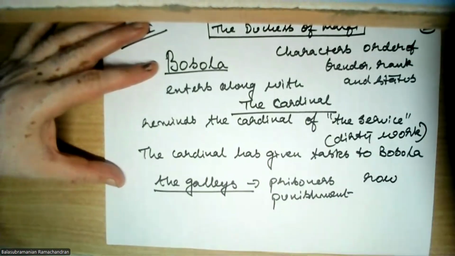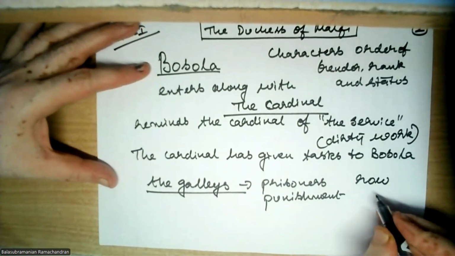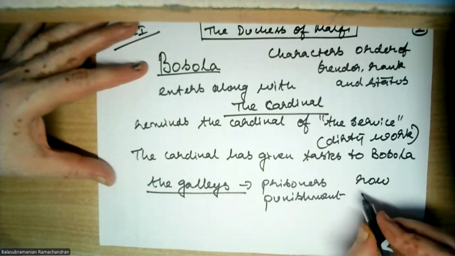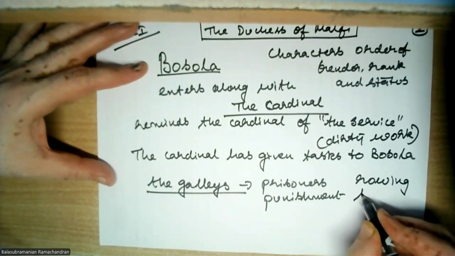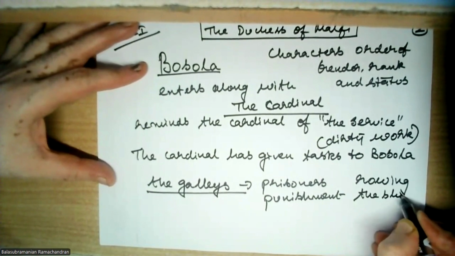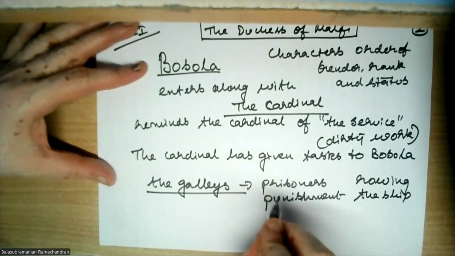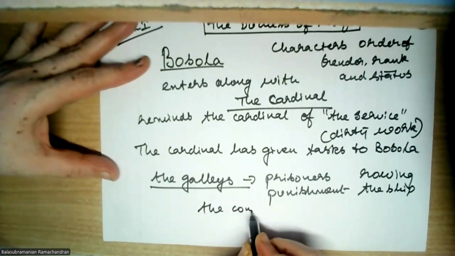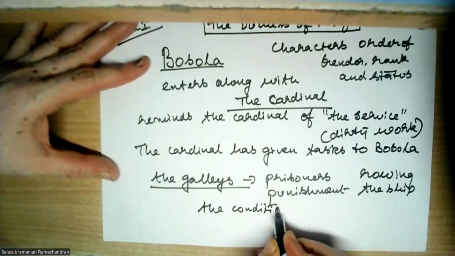They would be rowers, using oars and rowing the ship. But the conditions were very, very bad. It's worse than a prison, because the conditions are terrible.